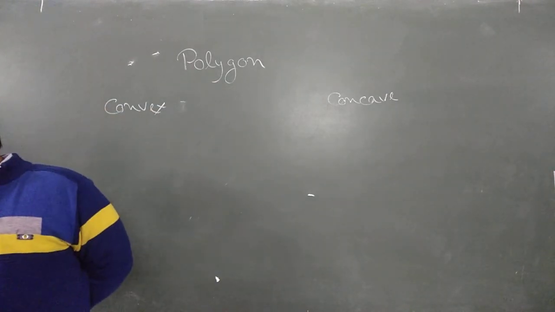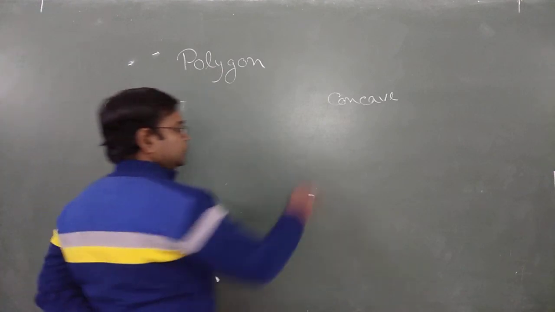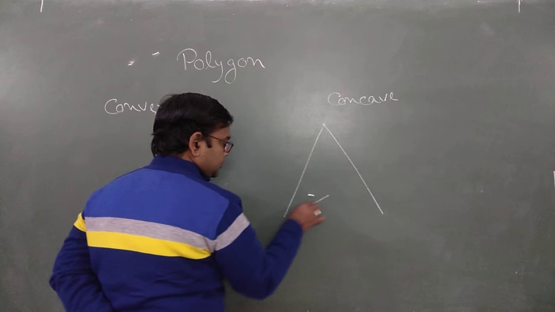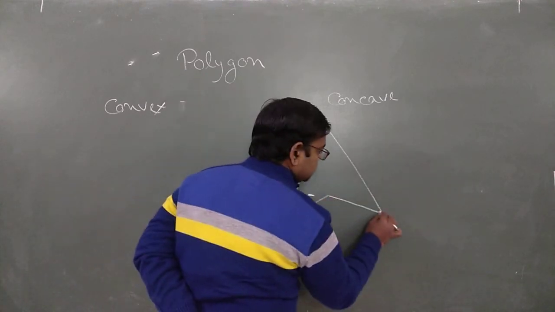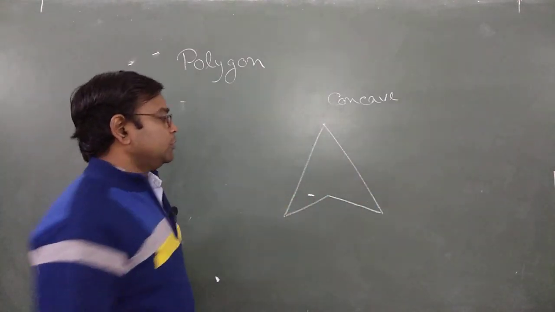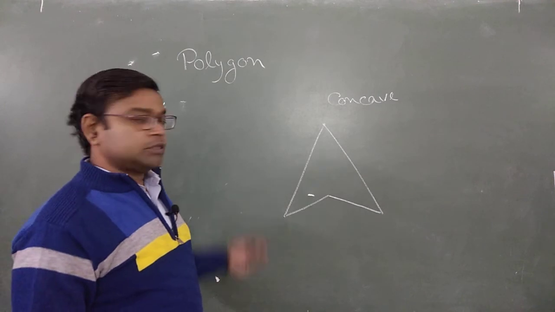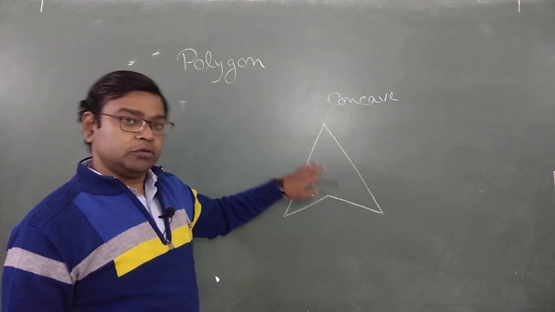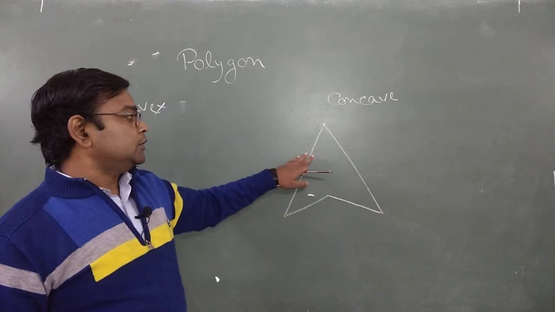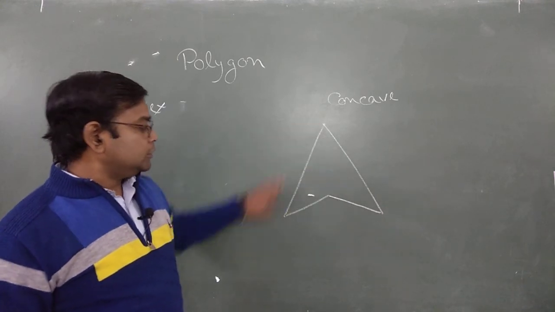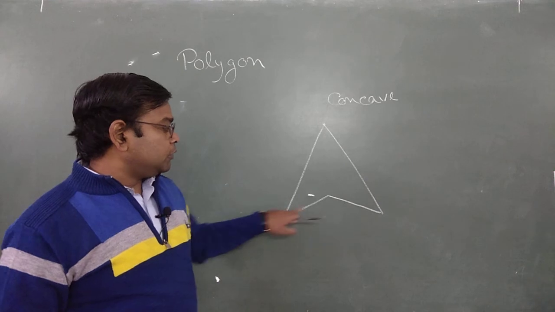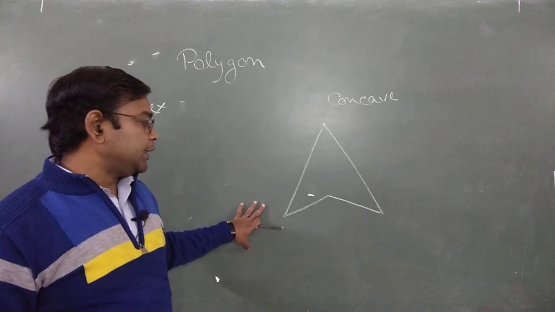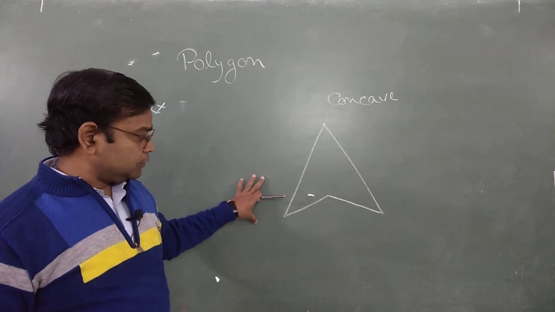Clear? So suppose we have a polygon that looks like this one. This is a polygon because it satisfies the definition of polygon: a plane figure, a closed figure, and it's bounded by some line segments. All the criteria are fulfilled by this figure, so it is a polygon.